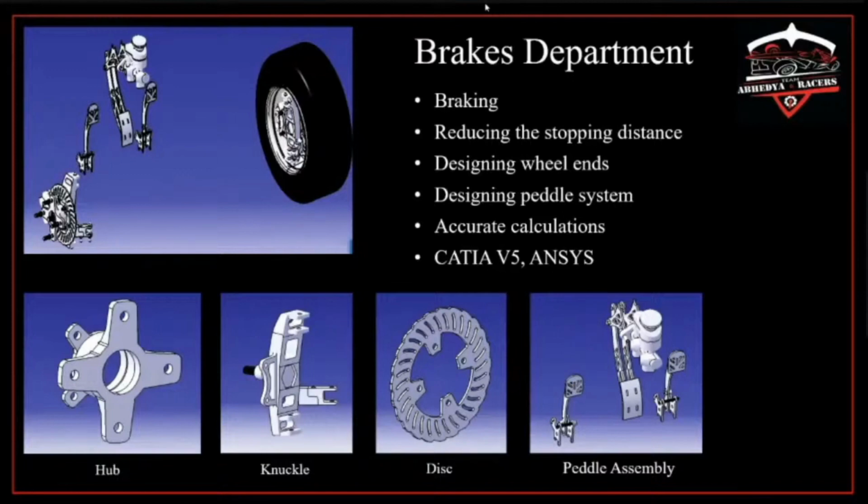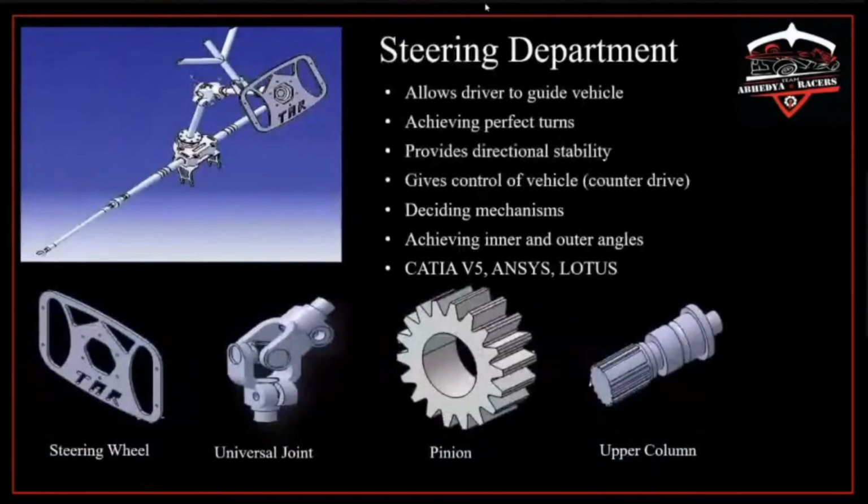sections. Then there is the steering department. The steering system allows the driver to guide the vehicle. It gives the vehicle directional stability. Changing a single parameter can affect the whole vehicle. Oversteer, understeer, and neutral steer are some conditions in which the behavior of the vehicle changes. Thus, to avoid instability and guide the vehicle properly, various parameters and mechanisms are decided. Universal joint, rack and pinion system, Ackermann mechanism, and inner and outer angles will be discussed.